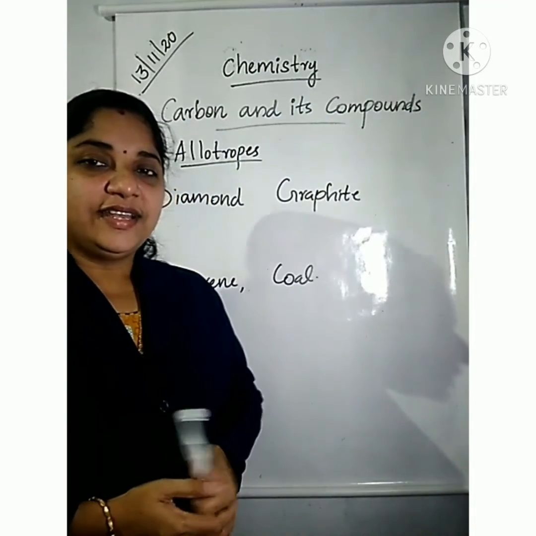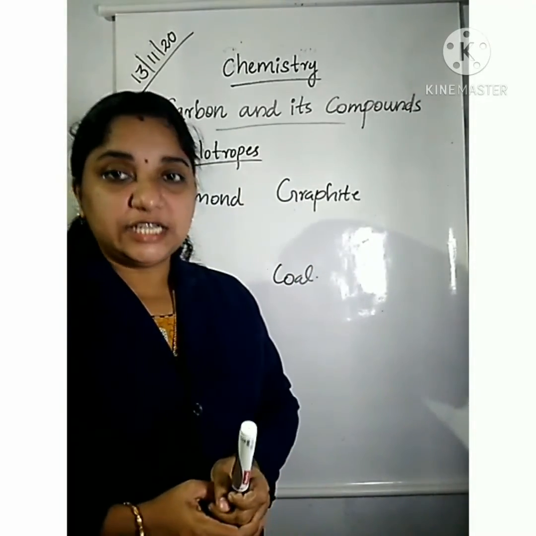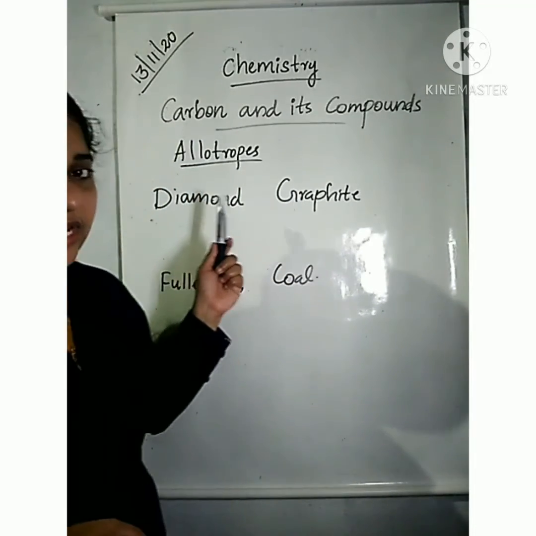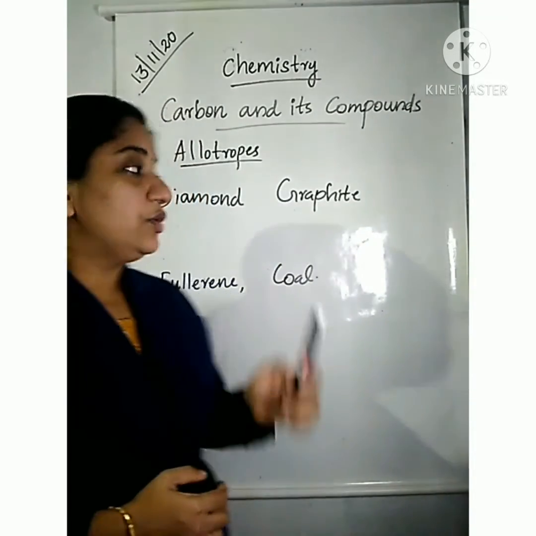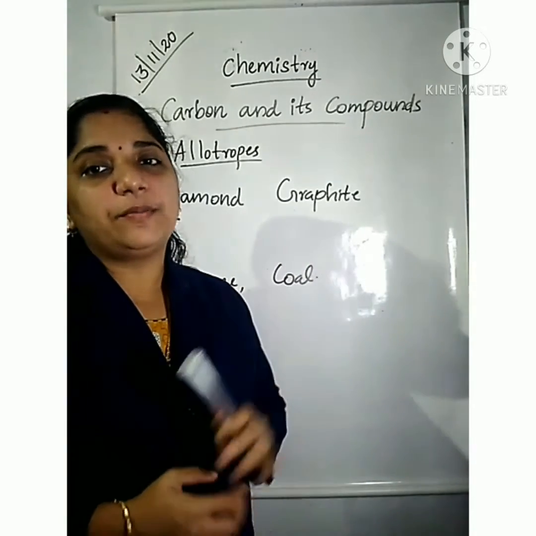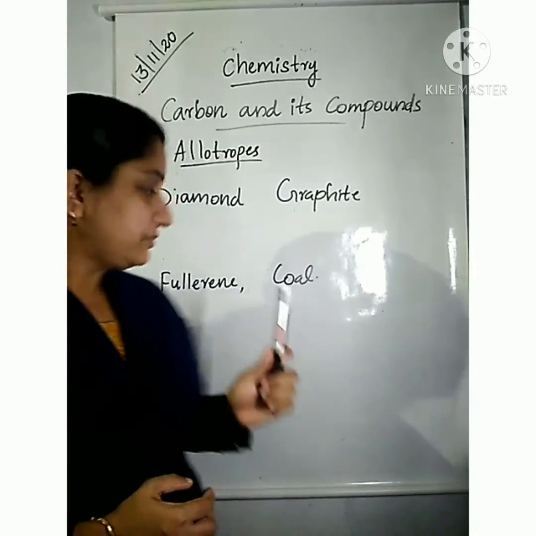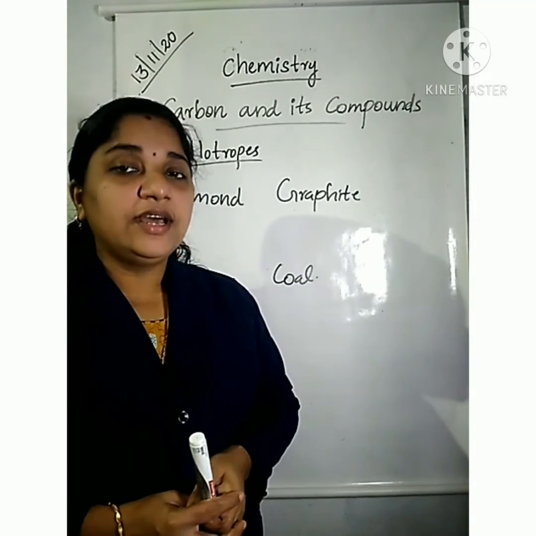Diamond is one form of carbon and graphite is another one. Diamond is very hard, but graphite is not hard. It is smooth and slippery. So, carbon exists in different forms, but their chemical properties are the same. Then fullerene. Fullerene is another form of carbon.